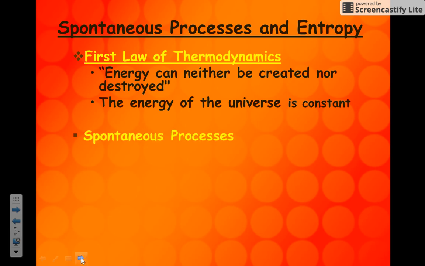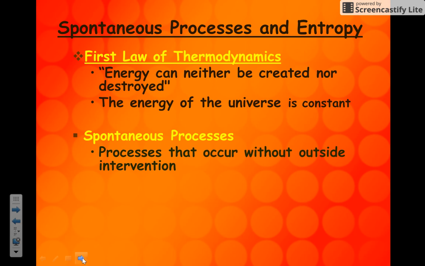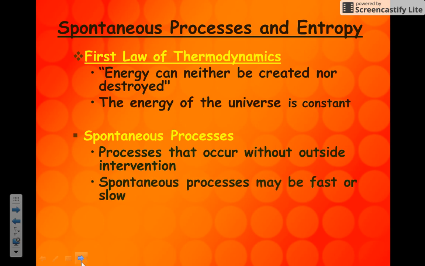Remember, spontaneous processes are processes that occur without any outside intervention. Spontaneity does not necessarily mean that it's fast or that it's slow, but just that it occurs without any outside intervention. So spontaneous processes may be fast or they may be slow.